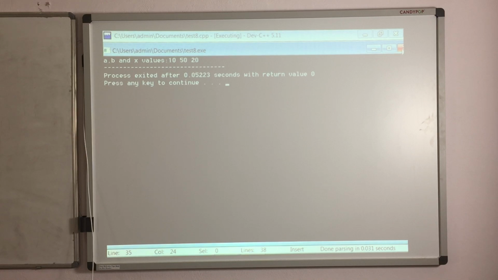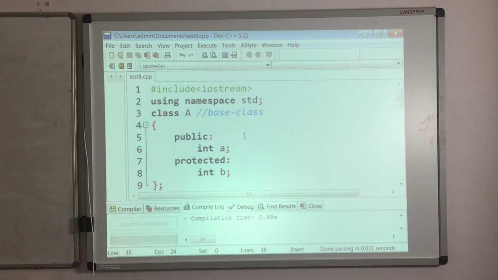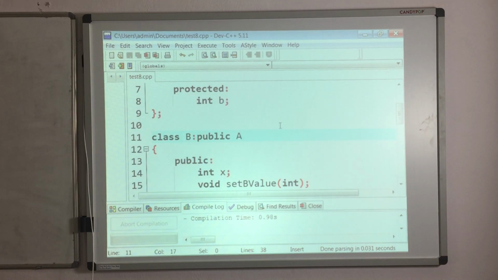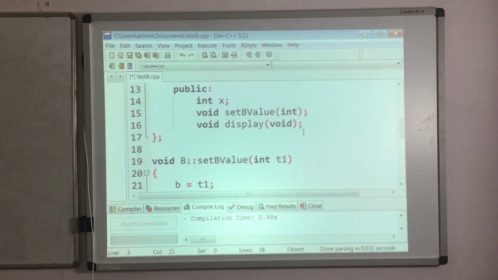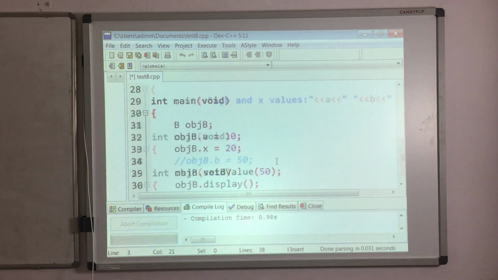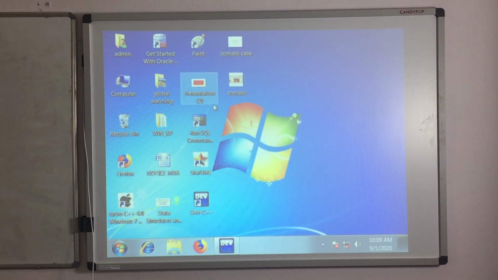Clear? Okay. So this type of inheritance, only one base class and only one derived class, we call it single inheritance, because there is only one base class and only one derived class. After this, the next category, which is multi-level, I will open that